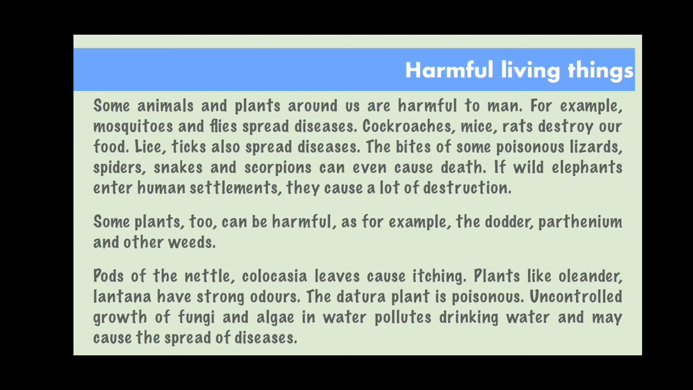Now plants like oleander and lantana have strong odors. Odors means what? Smell. The Datura plant, as I told you, is poisonous, and there should be no uncontrolled growth of algae and fungi. That is why we always keep the places of drinking water, and other useful places where we keep water, where fungi or algae can grow, very clean.